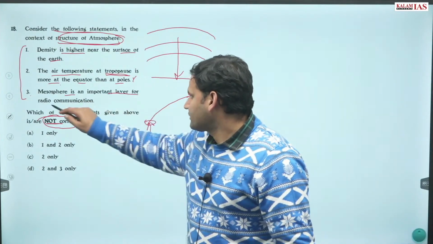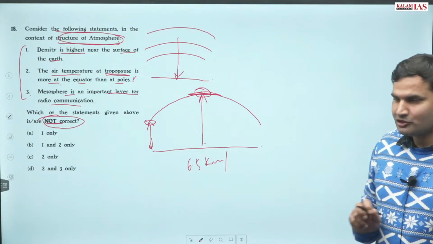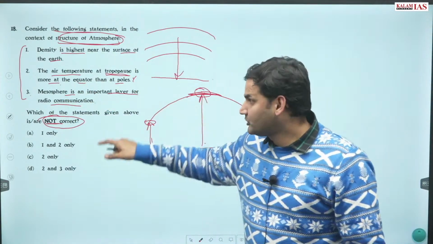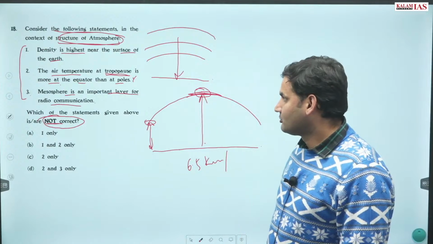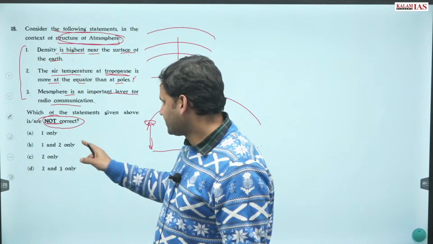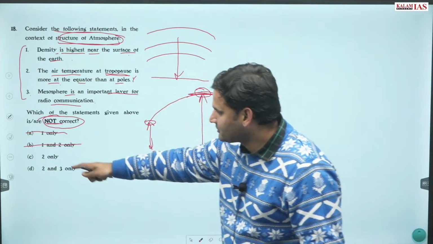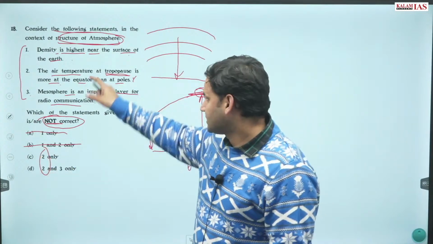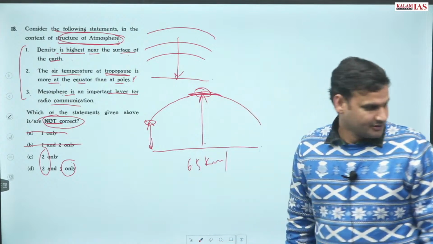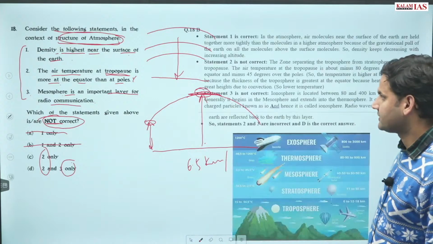Mesosphere is an important layer for radio communication. Is this so? Please comment करके बताइए, is this true? Third statement. Obviously density is highest near surface. ये तो सही है. First जहाँ पे भी है वो आंसर नहीं हो. Second को पढ़ने की भी जरूरत नहीं. All boils down, third statement सही है या गलत है. So please comment down and tell, is third statement true or false?